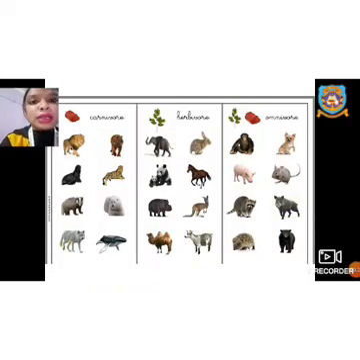Before starting the class, let us recall the food habits. We know plants and animals are dependent on nature. They cannot prepare their own food. So based on the food habits they get from their surroundings, they are categorized into three types. The first is herbivore, then carnivore and omnivore.